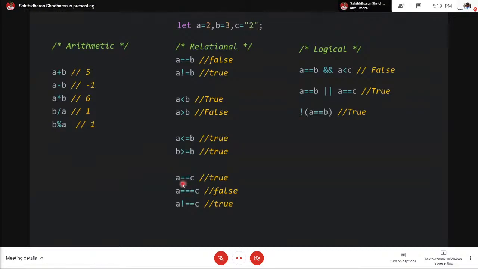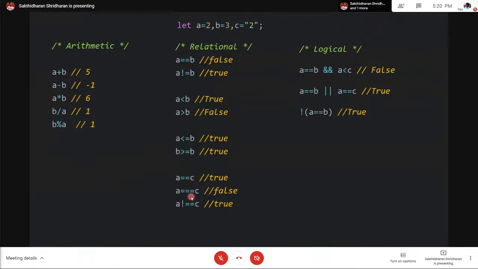If we compare them with double equal to, you will get true, because even though one is a string data type, the JavaScript engine will try to convert both into the same type and then evaluate them. So this would be converted into a string, and then both values show true. That's why it's true.